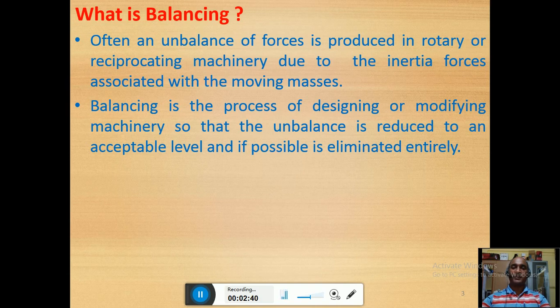But the question that comes to our mind is why we add mass once we identify the unbalanced mass, and why we don't remove that mass from the rotors. The answer is very obvious: when you remove mass from the rotors, it would lose its strength.